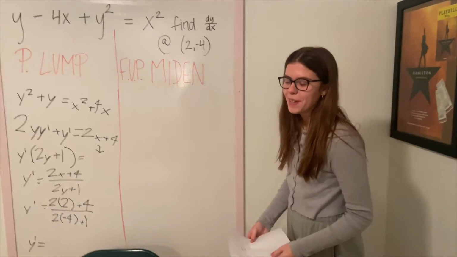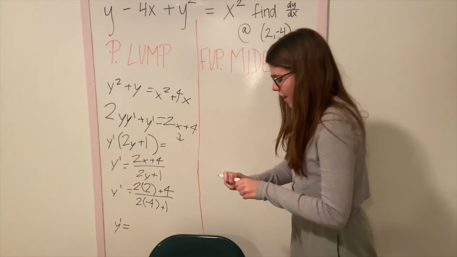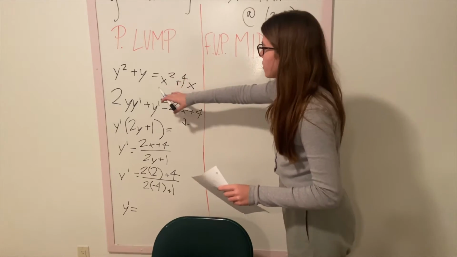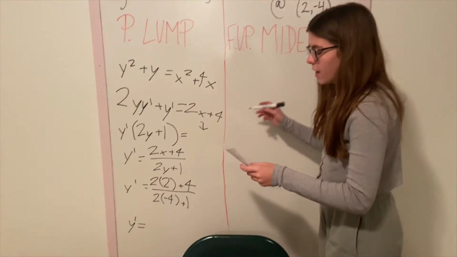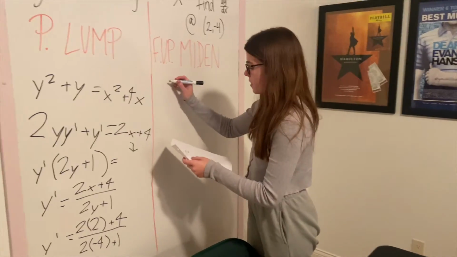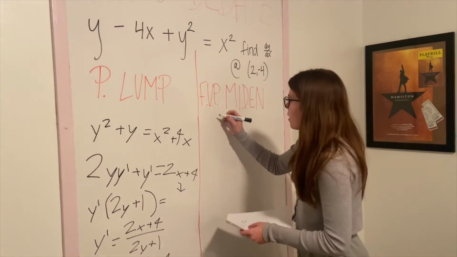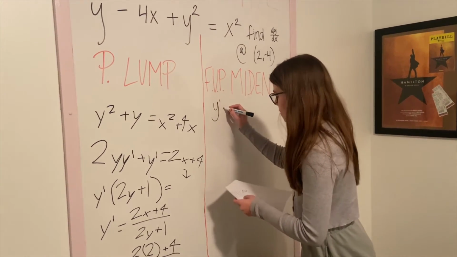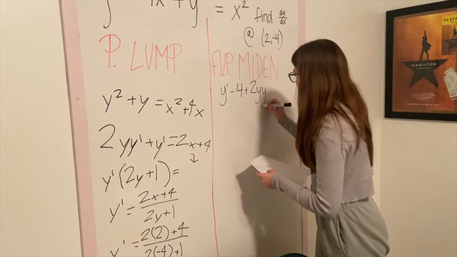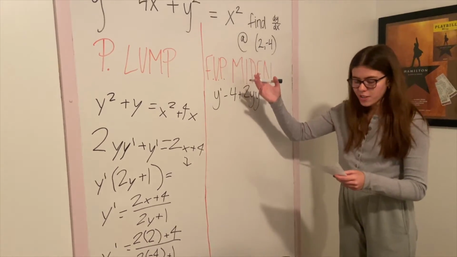Thank you, President Lump. I'm so capable of doing math. For once, I never thought I'd say this, but President Lump and I agree that the first thing you're gonna want to do is take the derivative of the function. But instead of moving the y's and the x's to the same side, I'm just gonna take the original equation, which is stated right here, as President Lump clearly pointed out, and instead I'm gonna write y prime minus 4 plus 2y prime is equal to 2x. There's the derivative of the original equation.